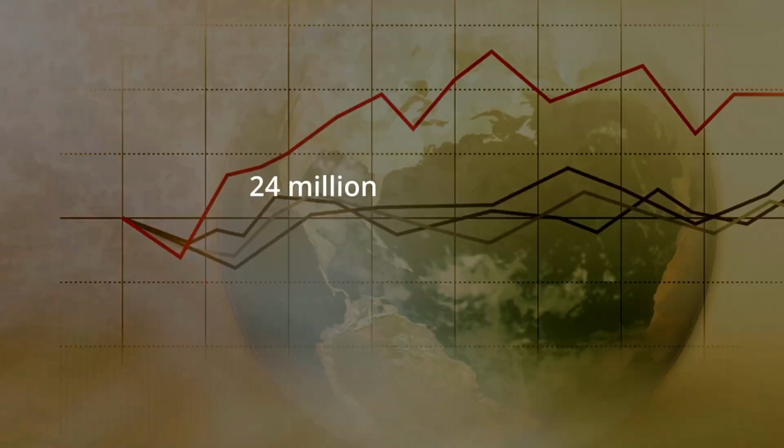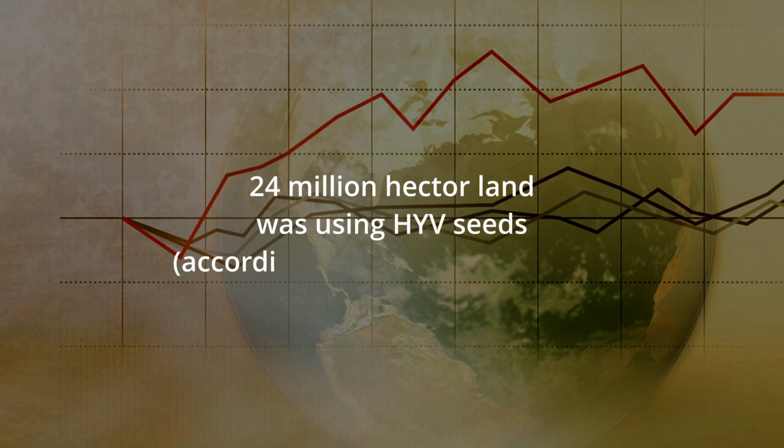Anyway, as HYV seeds are giving us better results than the traditional seeds, the farmers are very much interested in using them, and they are using them. Now, in our data of 1998-99, it is seen that 24 million hectares of land of the Indian agricultural sector are using HYV seeds. So we can understand HYV seed is now very important. The farmers cannot